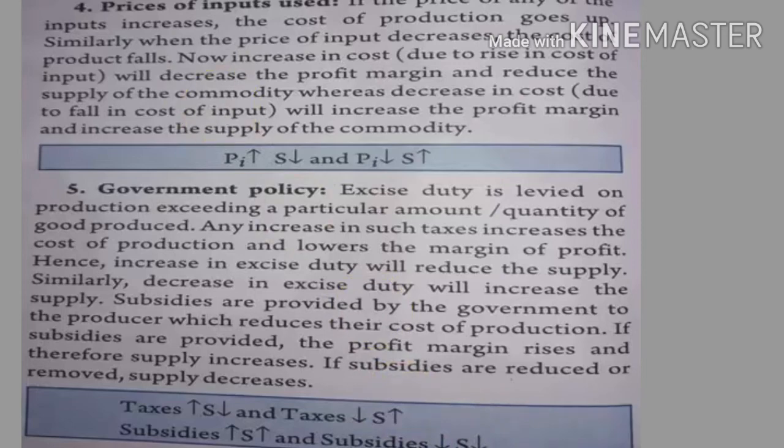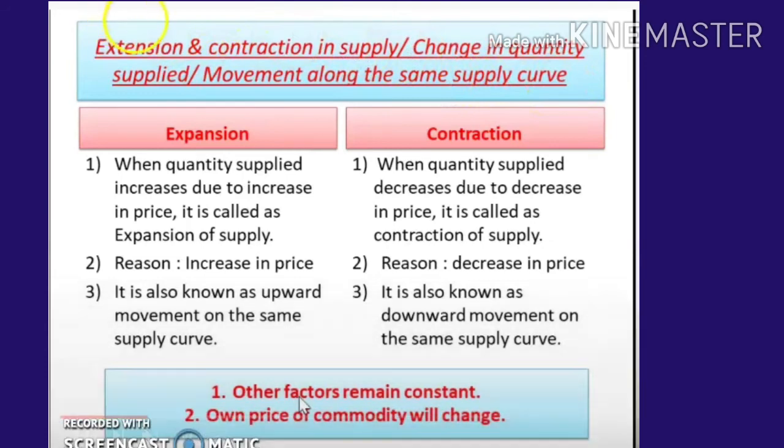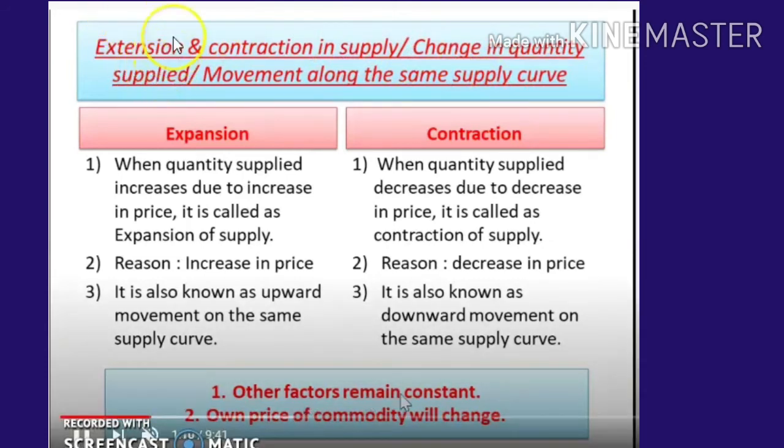Okay. Extension and contraction, or change in quantity supplied, is a movement along the same supply curve. So these are the questions that may be asked. Expansion and extension are both the same, and it is on the basis of supply. We had studied the demand portion earlier, so here we are going to study the supply portion.